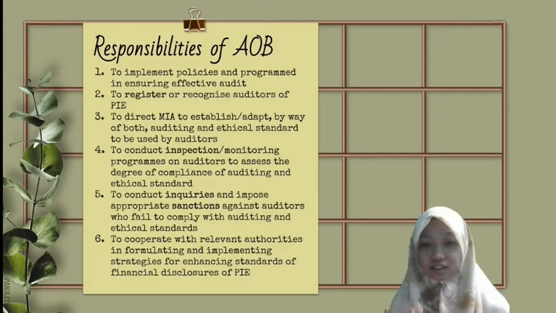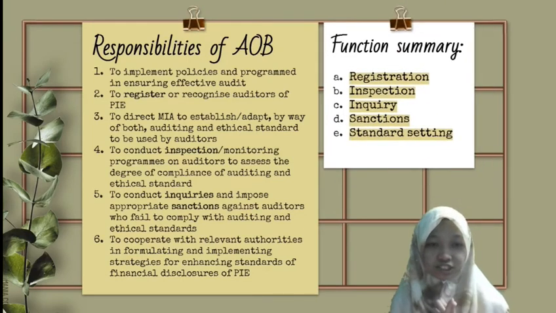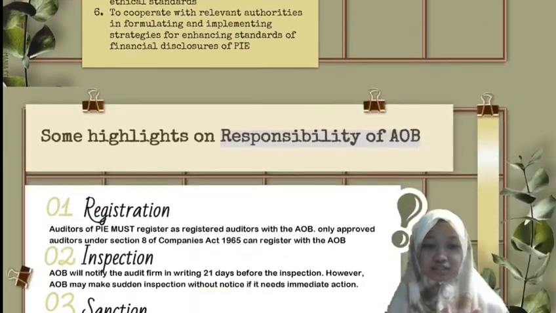D. They conduct inspection on auditors. E. They also question auditors and penalize as needed according to the law. And F. They also collaborate with other authorities to formulate strategies to improve disclosure. So to summarize, the function of AUB is registration, inspection, inquiry, sanction, and standard setting.